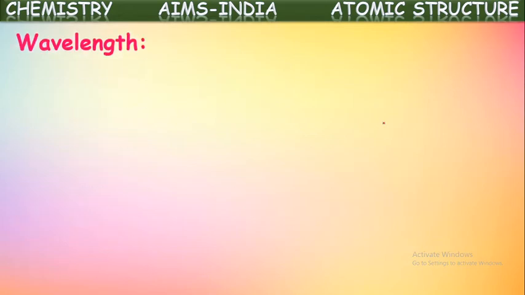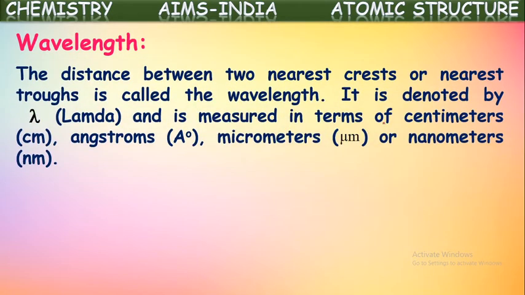First among them is wavelength. It is defined as the distance between the two nearest crests or nearest troughs of a wave. What is this? The distance between the two nearest crests or troughs of a wave is called the wavelength of that wave. It is denoted with the symbol lambda. This symbol is pronounced as lambda and is measured in centimeters, millimeters, angstroms, micrometers, nanometers. These all are the units of wavelength.